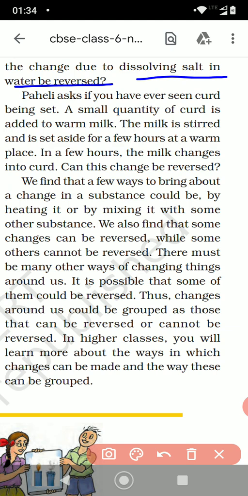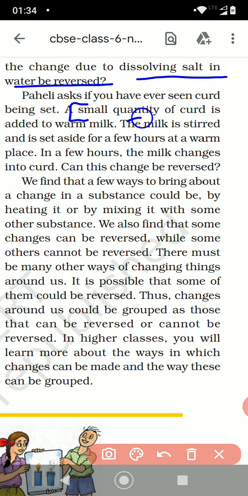Paheli asked if you have ever seen curd being set. How to set the curd is also one of the activities. Okay, this we have already done, children, right? No, this we did in 8th standard. Okay, so for 6th standard, you also have to do this activity.